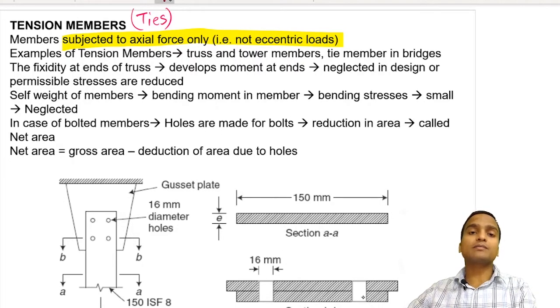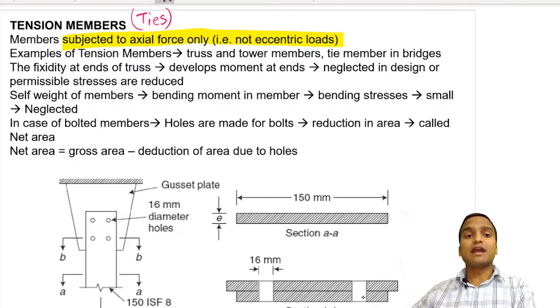If you have heard of trusses, which only have axial members, in trusses there are ties and struts. Struts are compression members. So ties and struts are in alternate manner. Examples of tension members can be truss and tower members, the electrical towers which we see for transmission of electricity. There can also be tie members in bridges. All these members are examples of tension members.